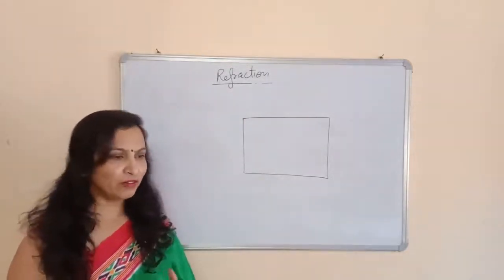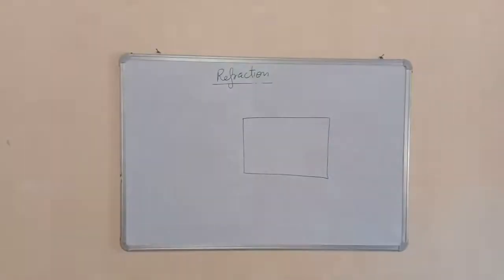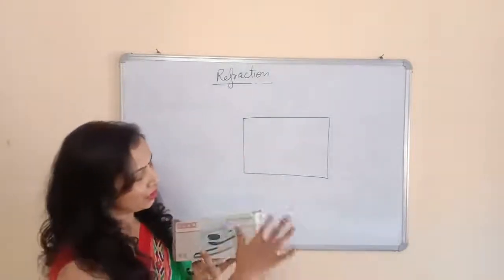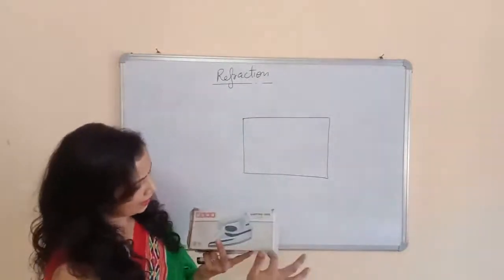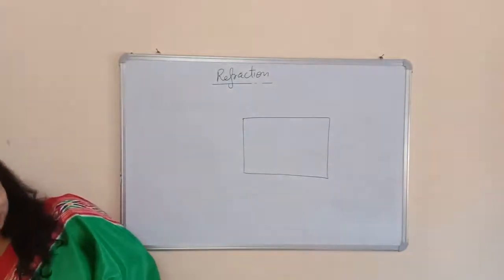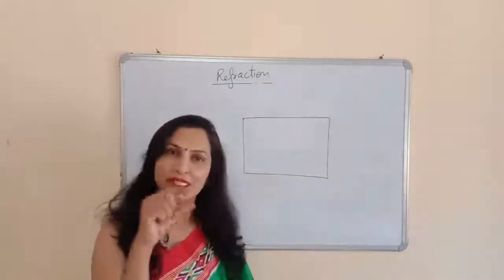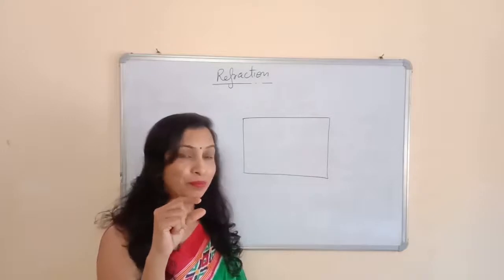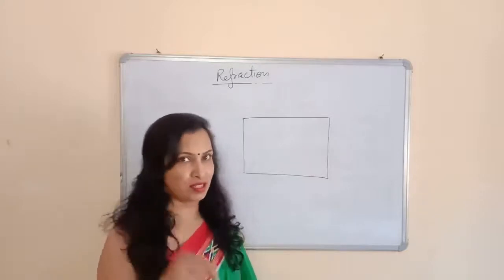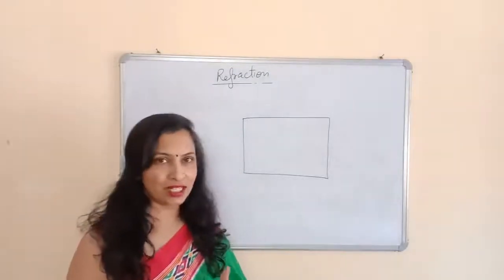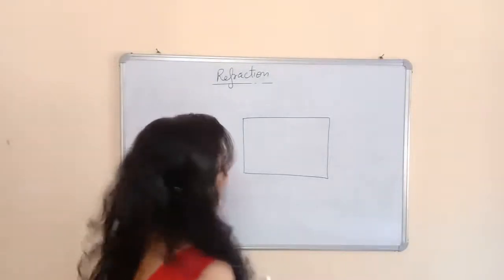You have seen many types of boxes, like this is a box. Actually this is a very large box. So this is a cuboidal box having different length, breadth and height. Cuboidal means having different length, breadth and height. So a glass slab is cuboidal, we call it like a prism, a cuboidal prism made up of glass. We will see how the refraction of the light takes place through the glass slab in your practicals.